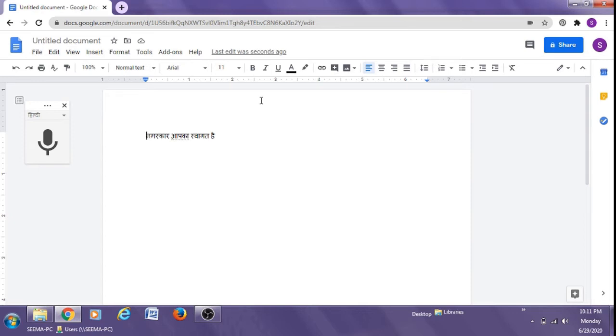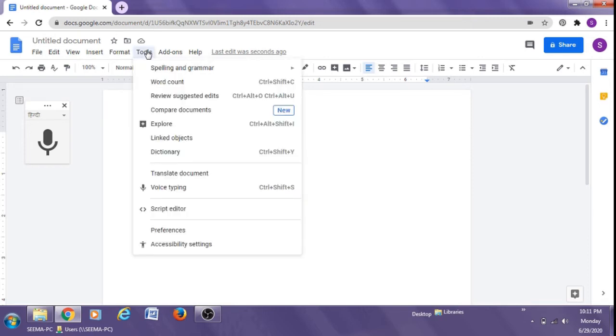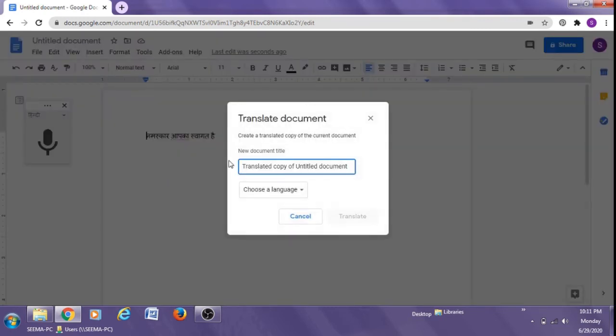Another interesting feature of Docs is that you can translate this document into any other language. For example, this is written in Hindi. I want to translate it into English. For this, you again go to the Tools menu and select Translate document. You can name this translated copy, say, translated copy of untitled document. I say it in English. I have renamed it this way.